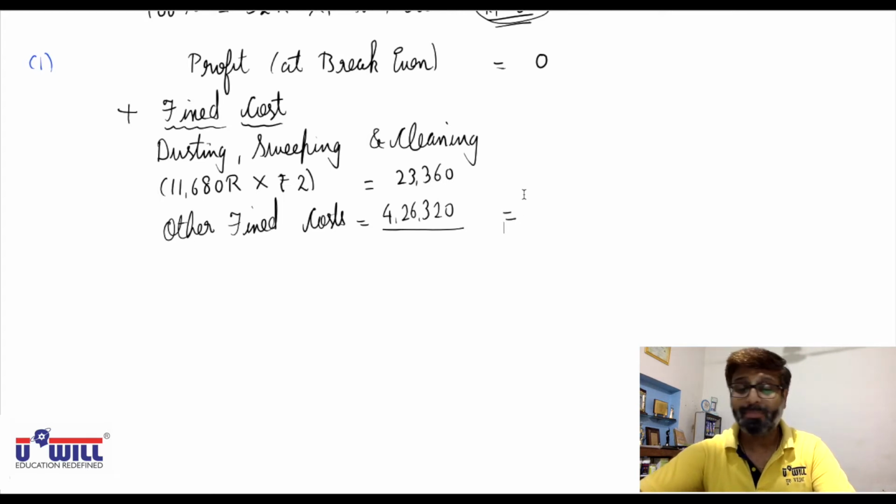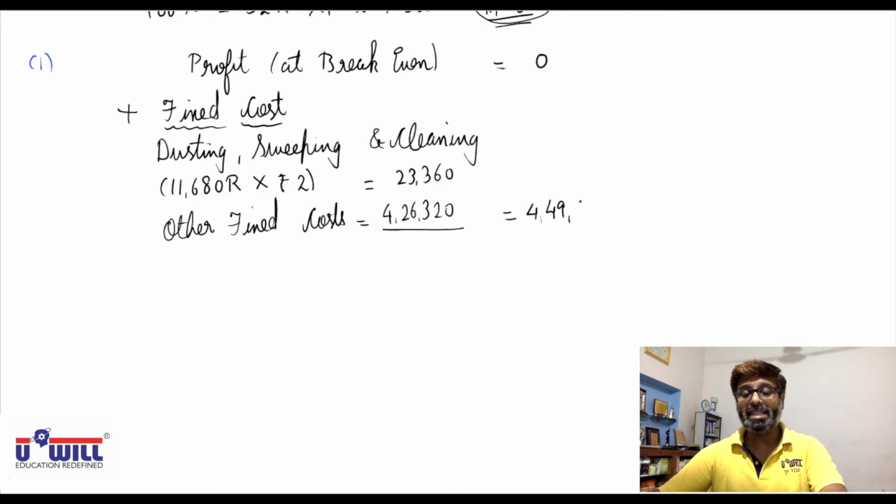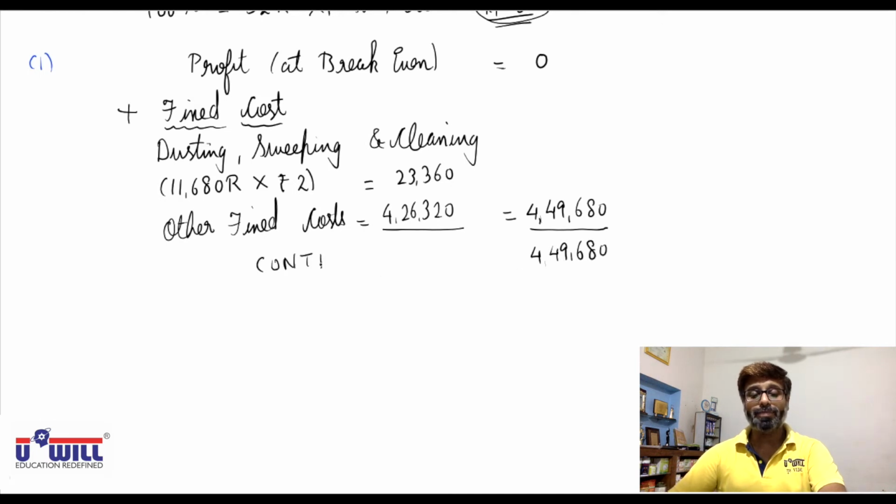So total fixed costs or expenses are 23,360 plus 4,26,320, that is 4,49,680. These are the total fixed expenses for the whole year. Whether people come or not, you have to incur these expenses. If you add 0 in that, obviously the answer will remain the same, 4,49,680. That is your contribution.